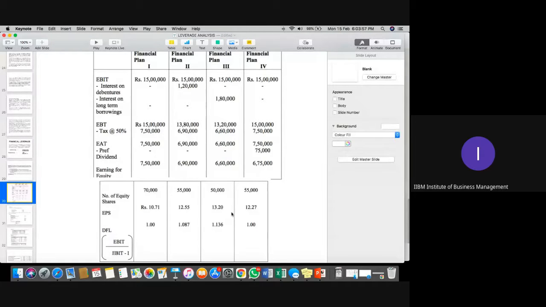Yes, there is a formula for DFL: EBIT upon EBT. Is it clear, please?